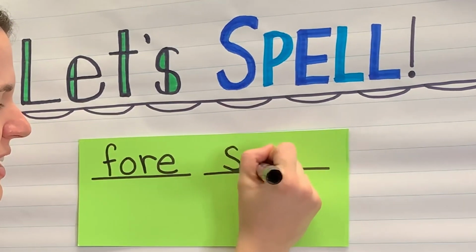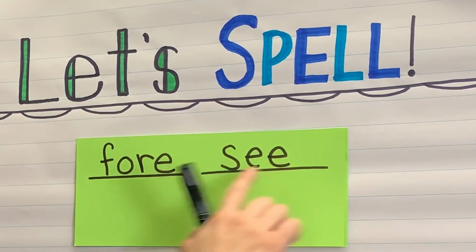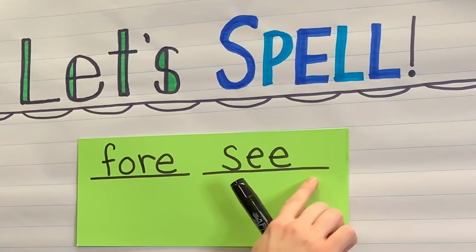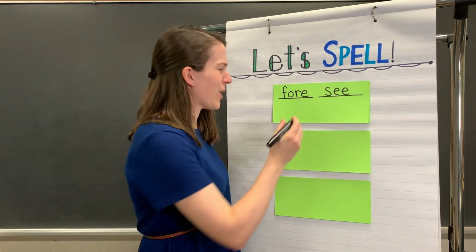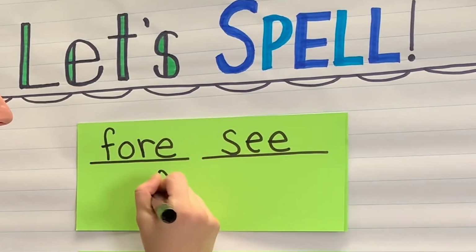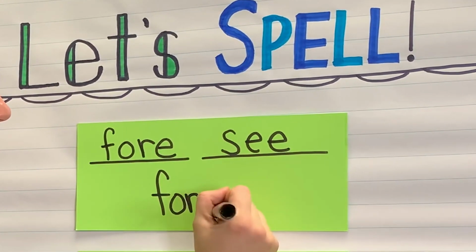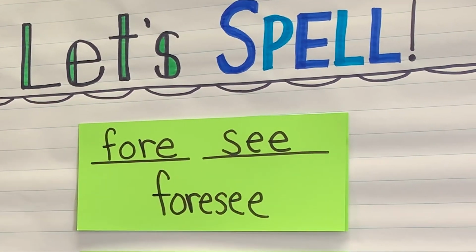S, E. Do you match mine? In this part, the double E is making the long E sound. See. Now, let's use our pencils or whatever we're writing with to put these 2 parts together and make one word. This is the word foresee.